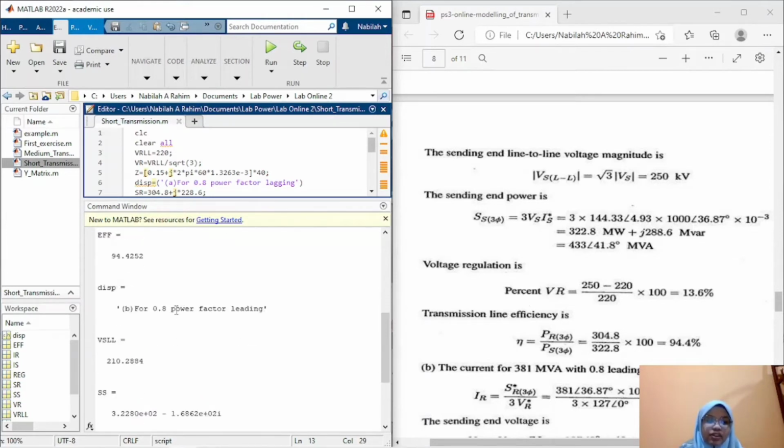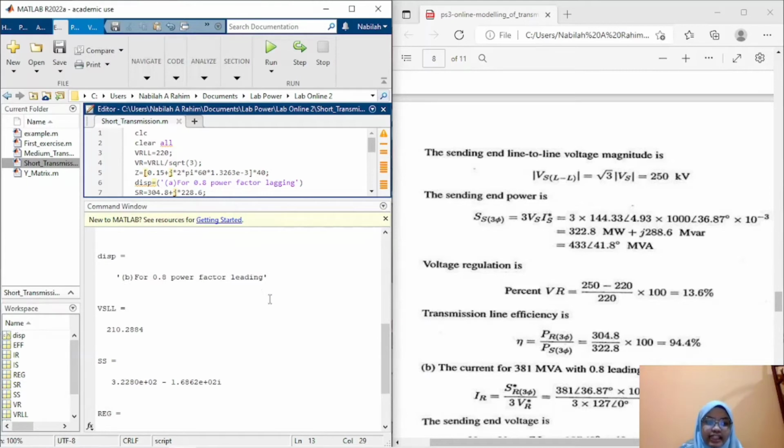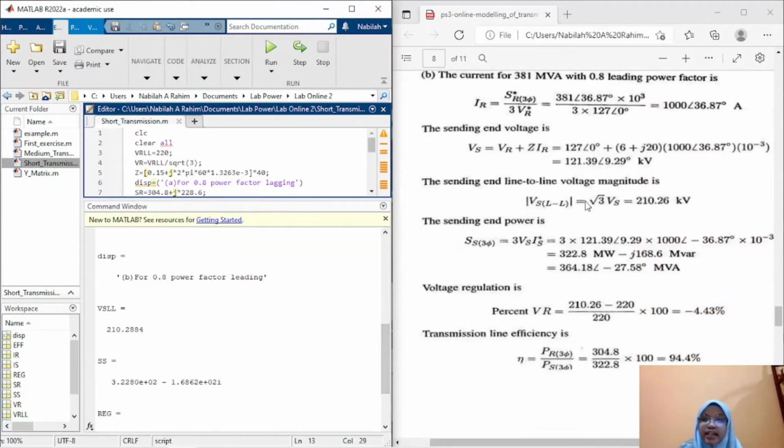Next, for 0.8 power factor leading, the VSLL, the sending end line to line voltage, we get 210.26 kilovolt, the same as the manual solution.